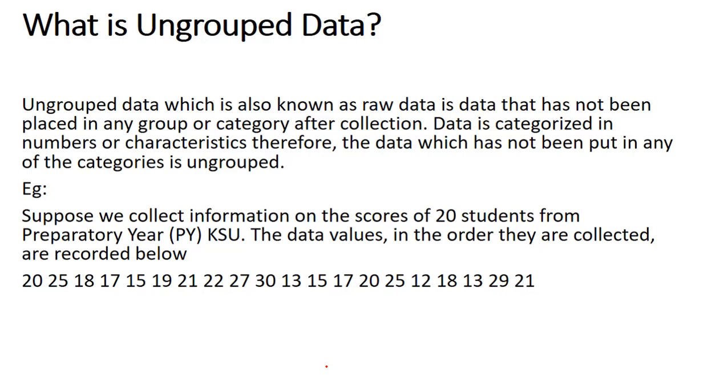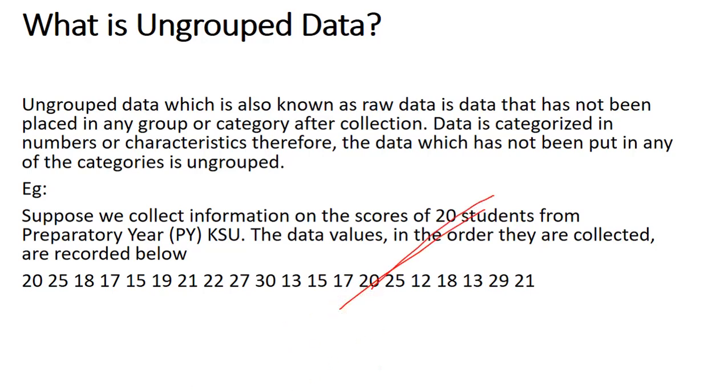See some examples. Suppose we collect the information on the scores of 20 students from preparatory year. The data values in the order they are collected, as you can see below, are their different scores: 20, 25, 18, 17, 15, 19, 20, like this. These all are related to ungrouped data.